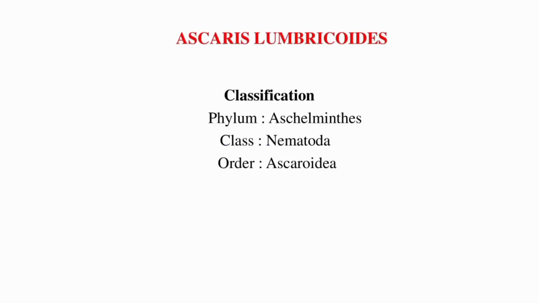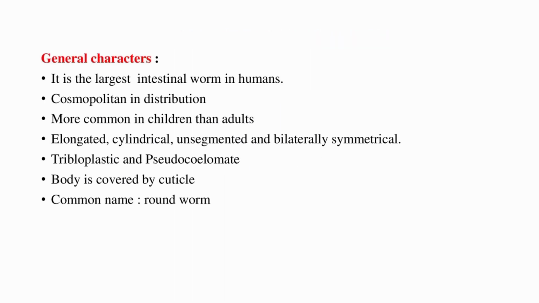Ascaris lumbricoides classification: Phylum Aschelminthes, Class Nematoda, Order Ascaridida. General characters of Ascaris: it is the largest intestinal worm in humans. It is cosmopolitan in distribution. It is more common in children than adults. It is elongated, cylindrical, unsegmented, bilaterally symmetrical, triploblastic, and pseudocoelomate.